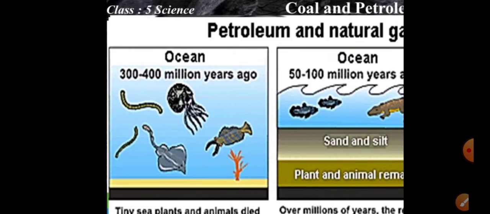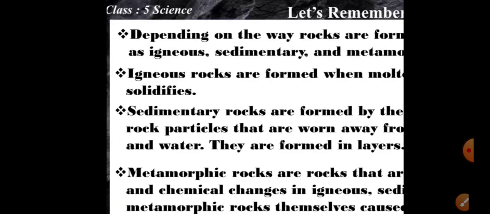Petroleum is also a kind of mineral, but it is obtained from the seabeds, where aquatic plants or animals died and got buried under layers of sand. The huge pressure of water and sand degrades the remains of dead aquatic plants and animals into another fuel, which we call petroleum, and this also we use in our daily life. Refining of petroleum gives us many important products which we use in our daily life.